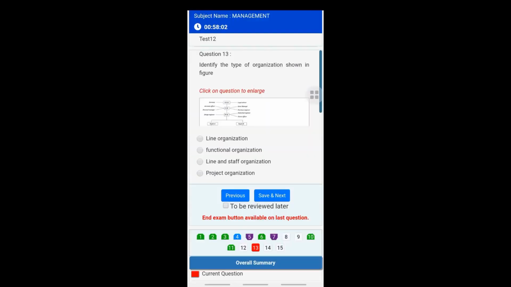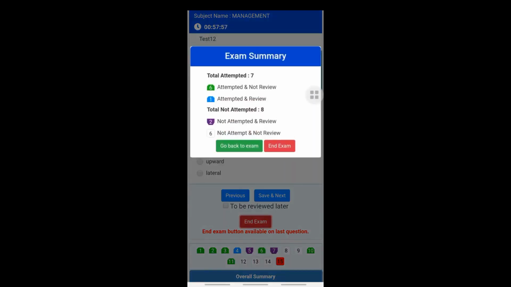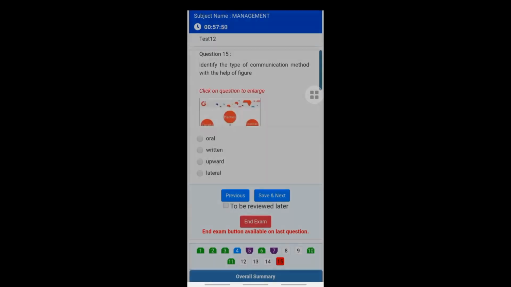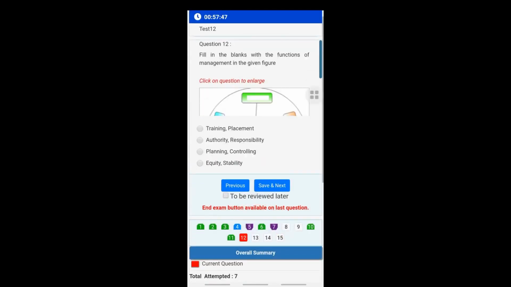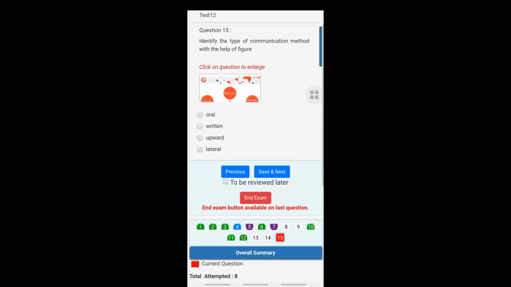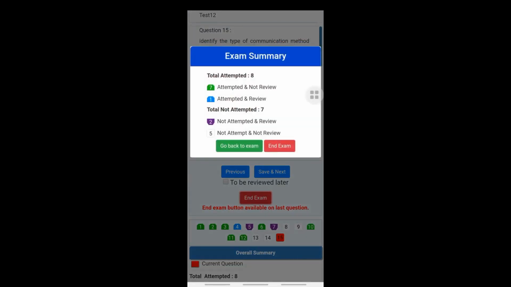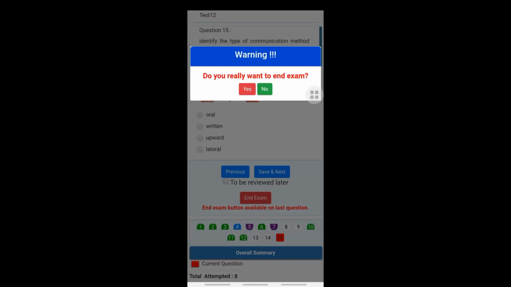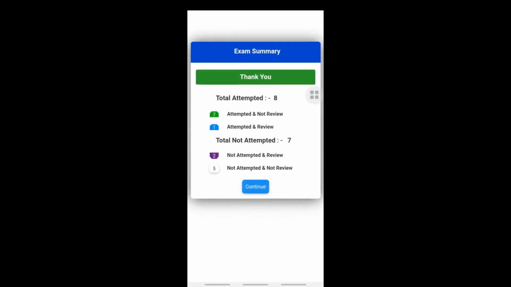Once you are done with your exam, you can go to the last question and click on the End Exam button. The exam summary will be shown to you. In case you still want to continue your exam, you can go back to the exam and attempt the remaining questions. Once you are sure that you are done with your exam, you can click on the End Exam button and confirm the same. Now the exam summary of attempted, not attempted and review questions will be shown to you again. Then you can continue the same.